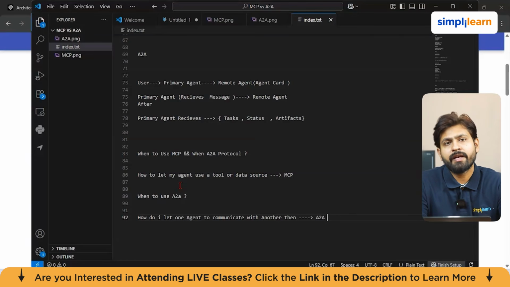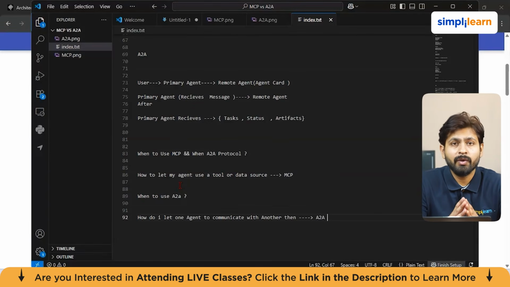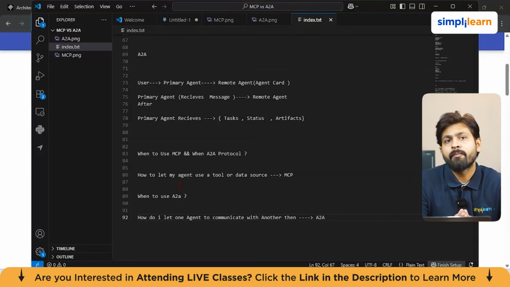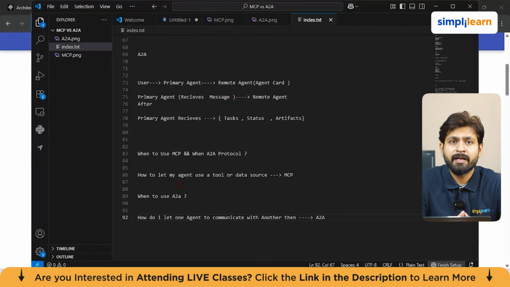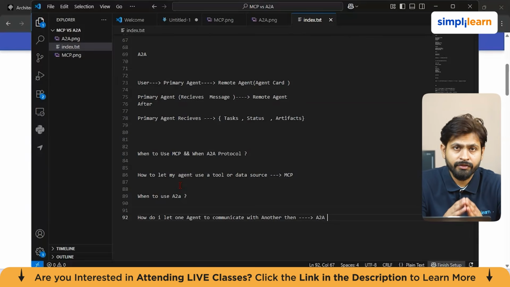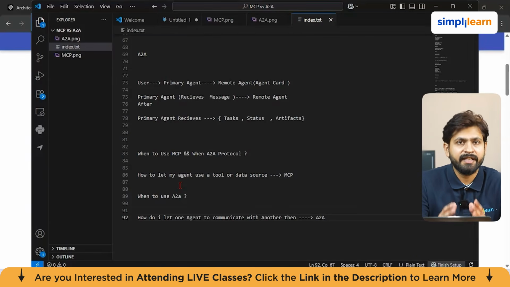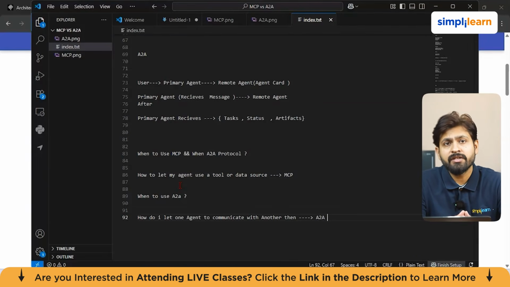Now most of the time you can ask this question: do they compete with each other? I would say not really. In the official A2A documentation, Google explicitly says that the A2A protocol complements the MCP protocol. And that is one of the most practical ways to think about it. A modern production system may look like this: your main agent is using MCP to access files, tools, databases, and prompts, and the same agent uses A2A to communicate with a specialized remote agent. So this is kind of a hybrid pattern, and this is actually reflected in the ADK guidance.